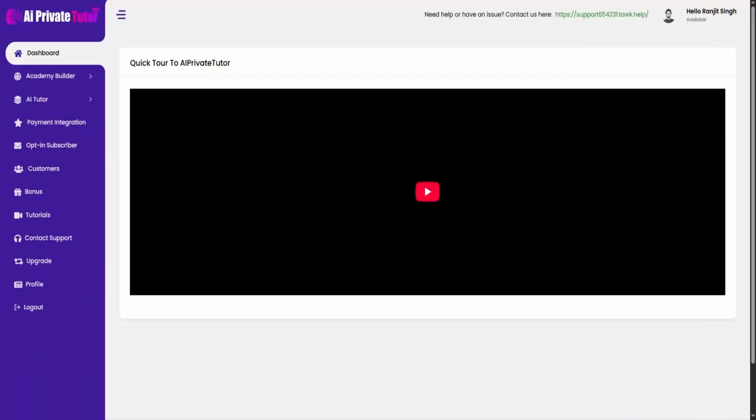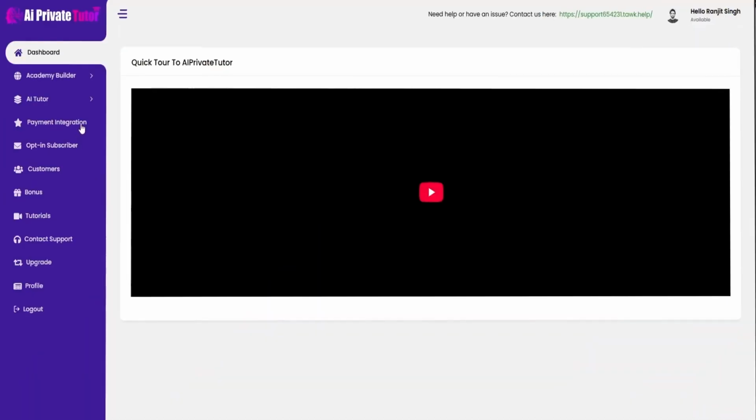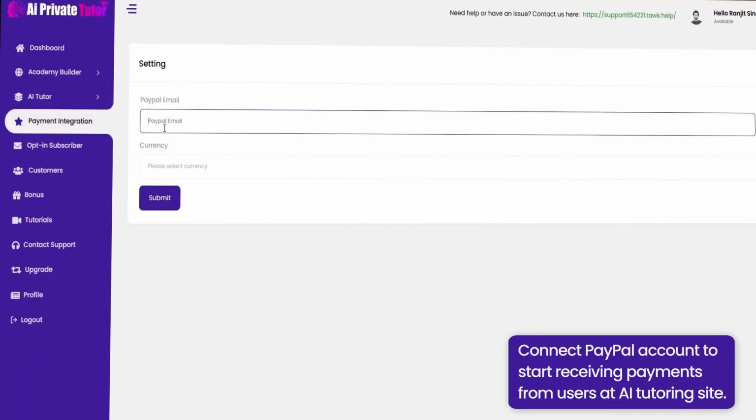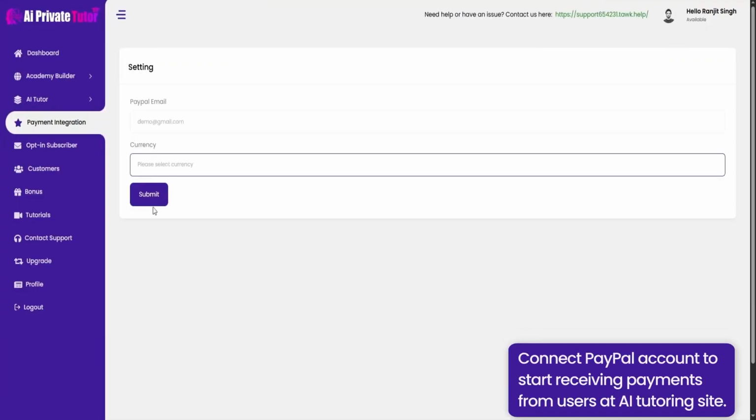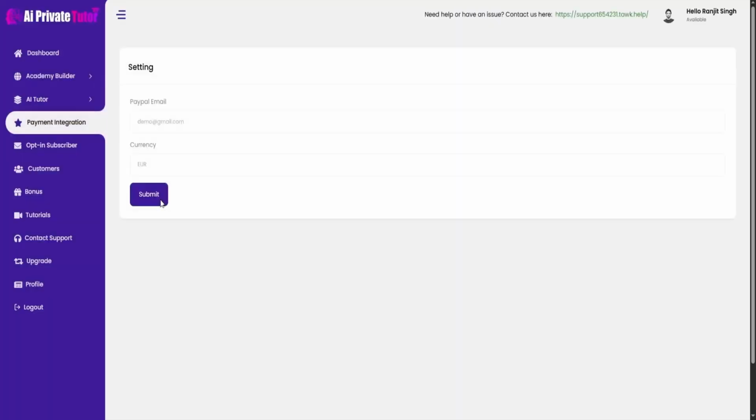Now let's explore some key features inside the platform. Payment integration. This is where you can connect your PayPal account so you can start receiving payments directly from users on your AI tutoring site.